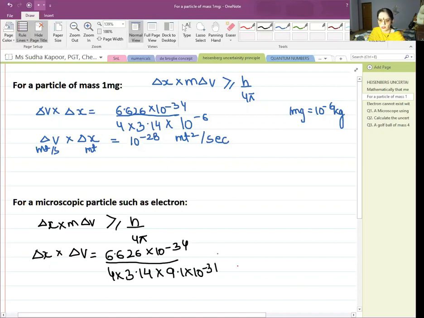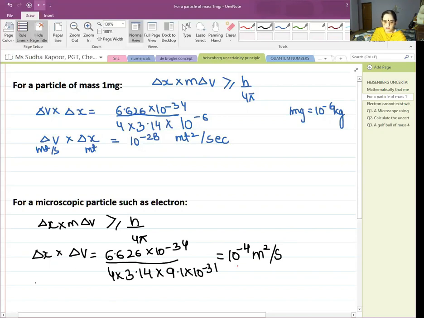When we do the calculation, it comes out to be 10 to the power minus 4 meter square per second. So in this case, students, if the uncertainty in position is 10 to the power minus 4, then the velocity uncertainty is going to be 1 meter per second.